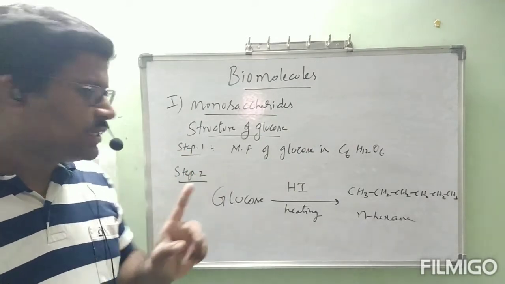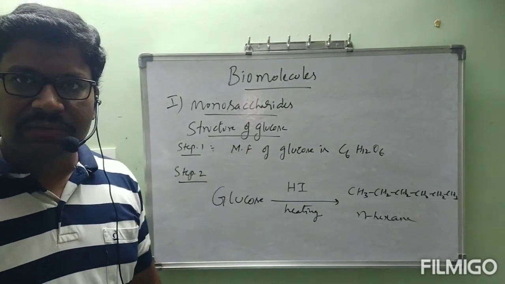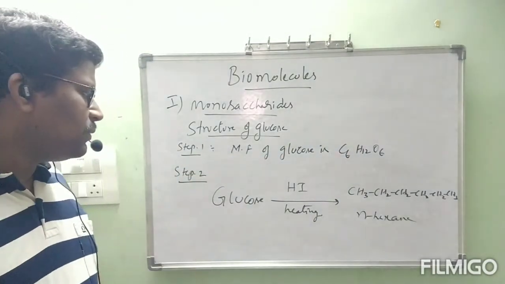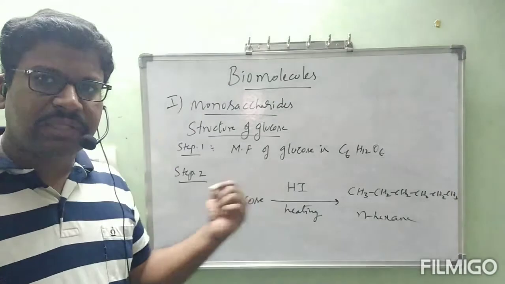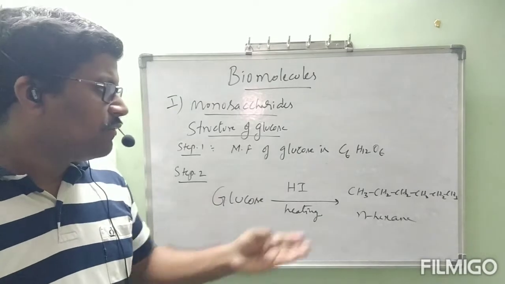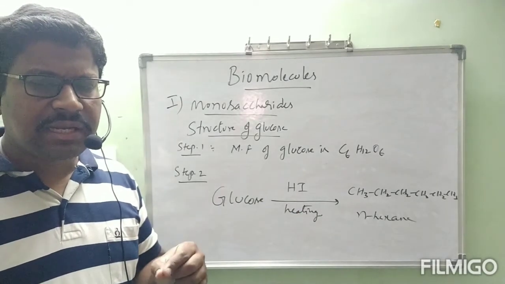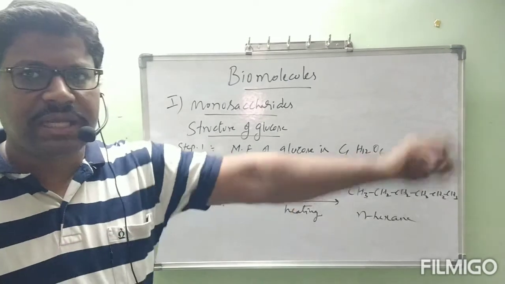Now, step 2. Actually, step 1 is the molecular formula C6H12O6. Step 2: glucose undergoes reaction with HI, that is, prolonged heating of glucose with HI. We got n-hexane. What is the point we can conclude? n-hexane contains carbon atoms in a straight chain.